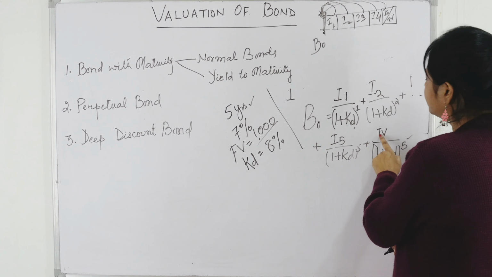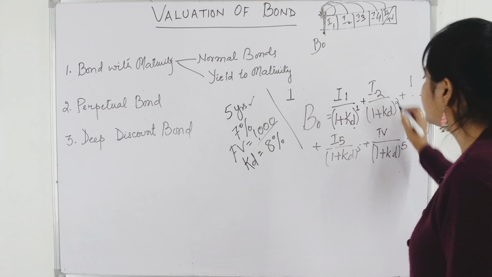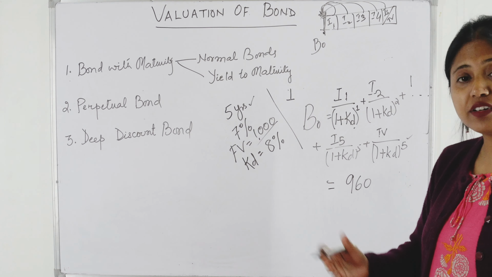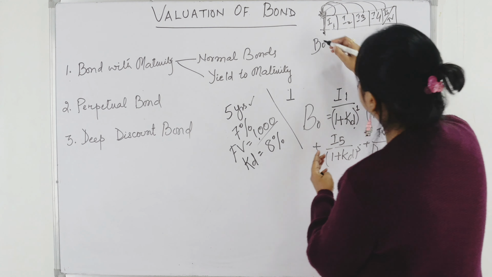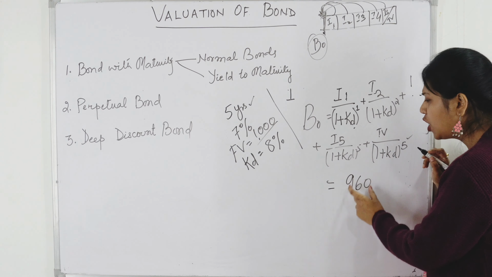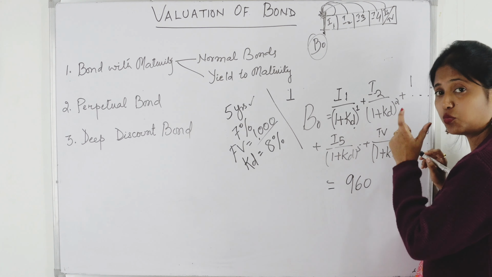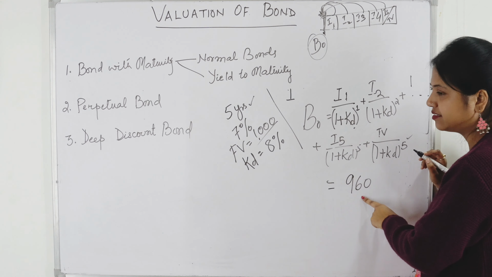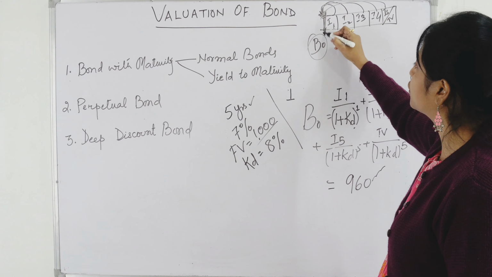And what is your TV? That is 1000. Now, if I solve this, suppose I get rupees 960. What does this mean? This means that the worth of the bond at this point of time is 960. So investors should not pay more than 960 because its worth is 960.